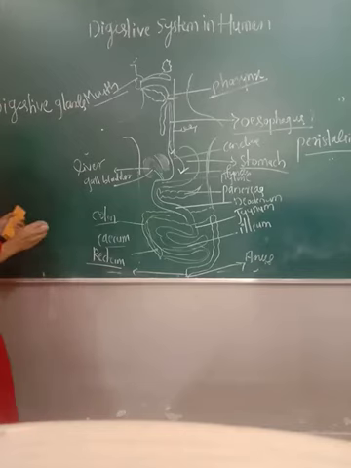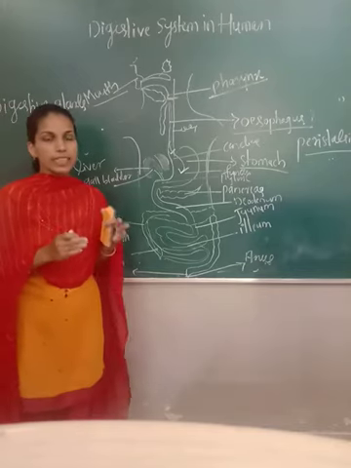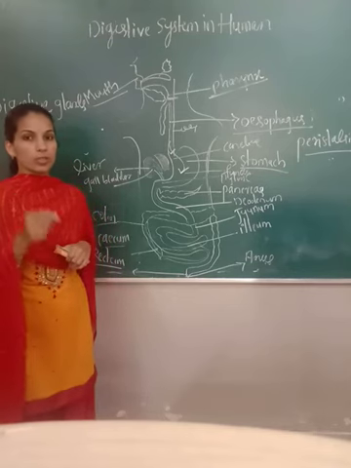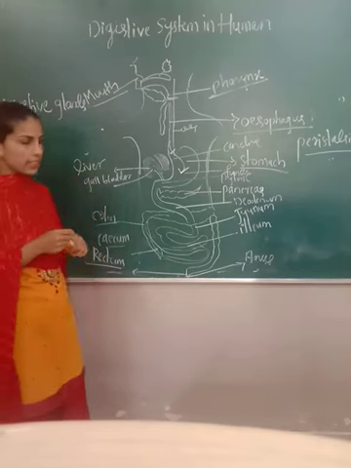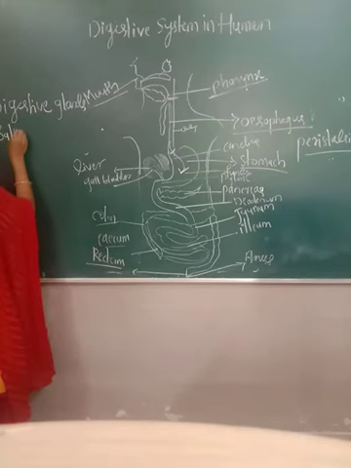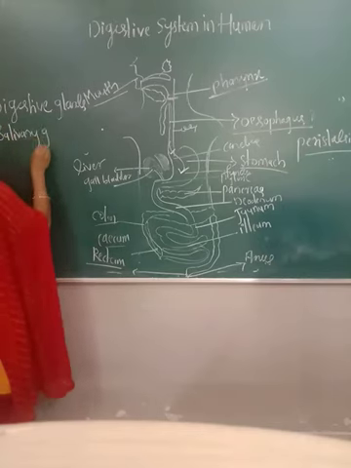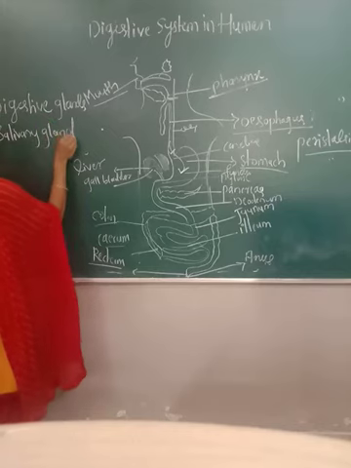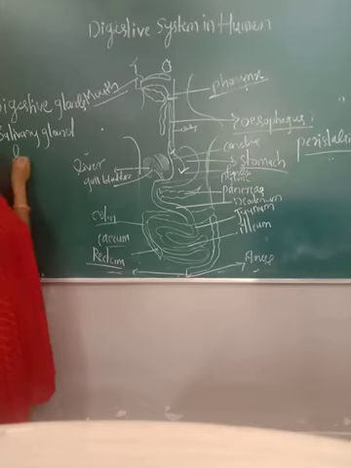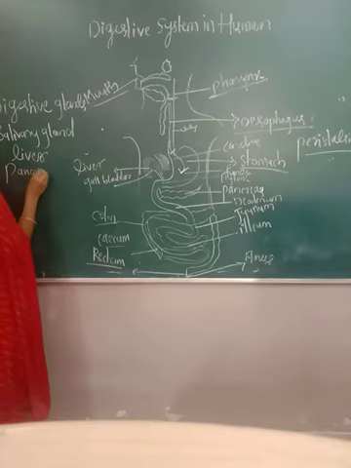Glands are organs that secrete secretions, and those secretions play an important role in the digestion of the food material. First we have the salivary gland. Then liver and pancreas. Liver is a digestive gland, and pancreas is also a digestive gland.